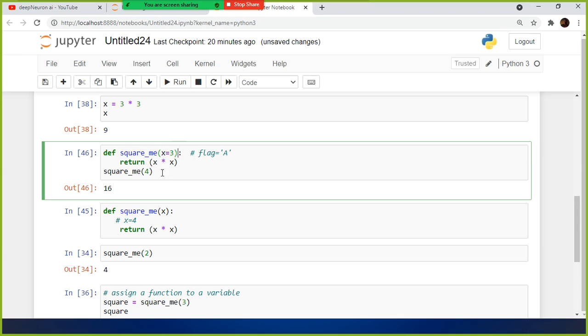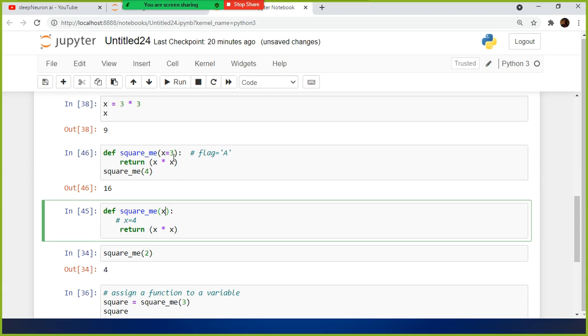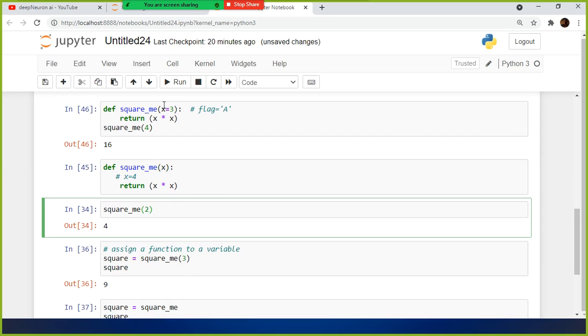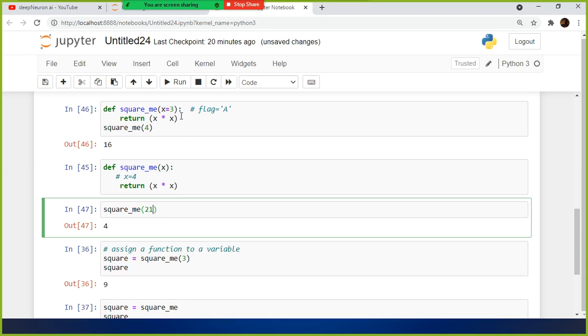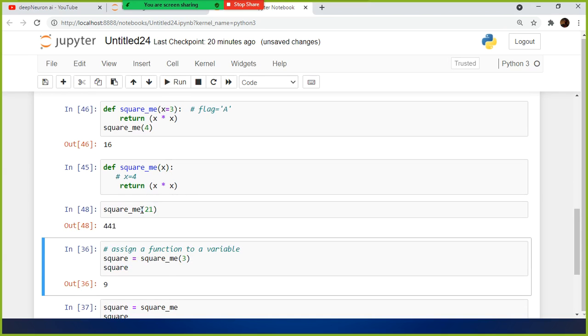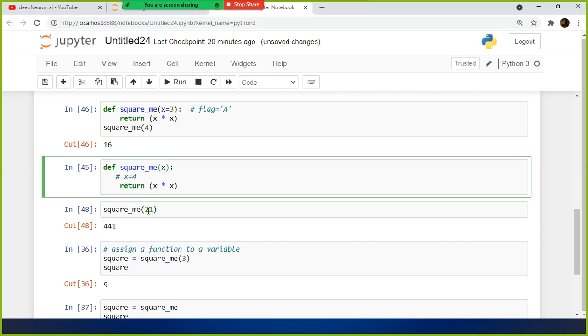The other option is, in this case I did not assign any default values to the variable. Supposing you want to compute 21, in this calling function, this is the actual value, the original parameter, or the positional parameter. So this one will get assigned to this one, and 21 into 21 is 441.